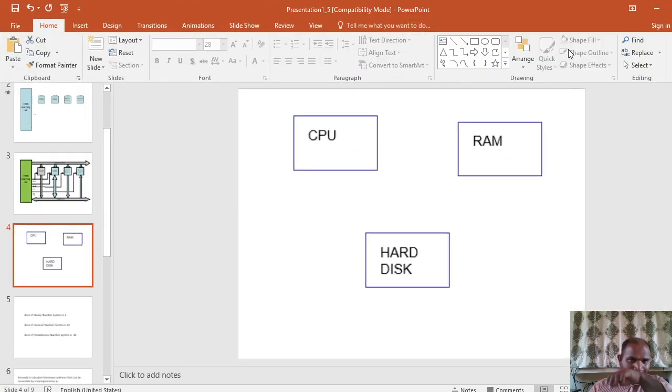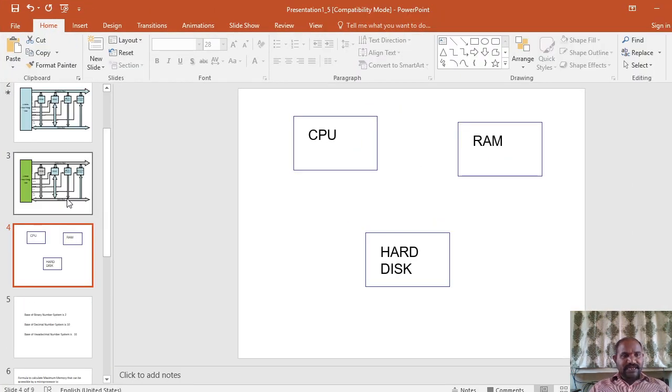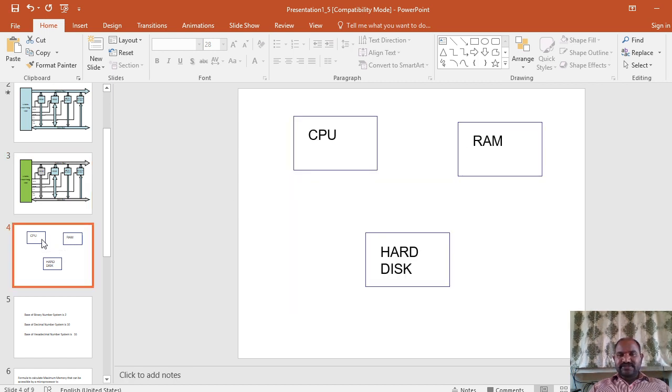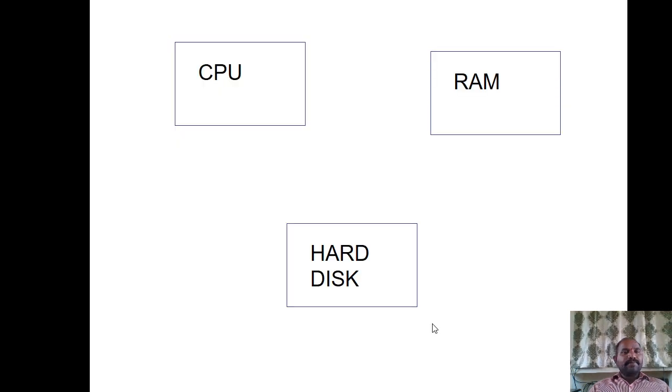In the last class we saw that in the microcomputer we have the CPU, ROM, RAM, and input output devices. I am extending this lecture to reiterate that the microprocessor is always working in the RAM space.